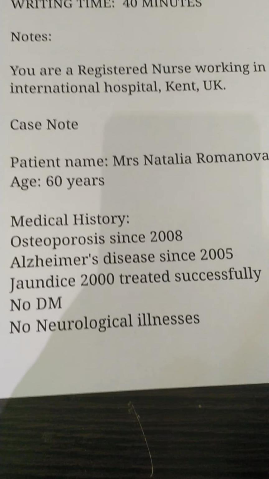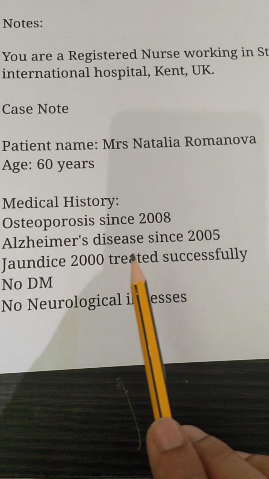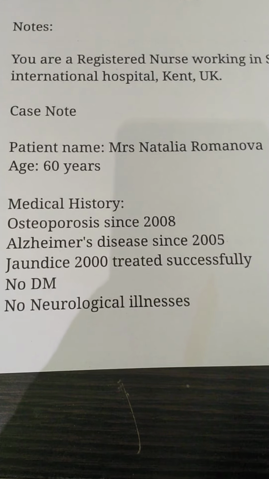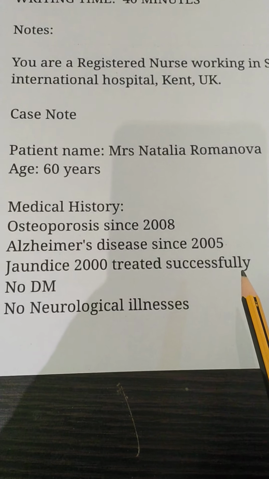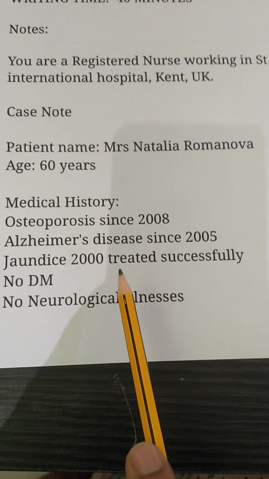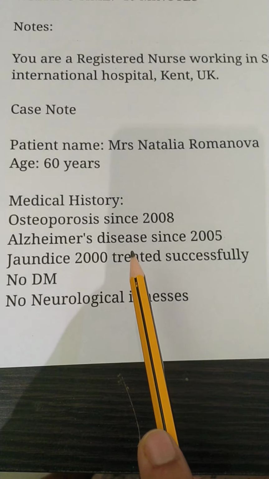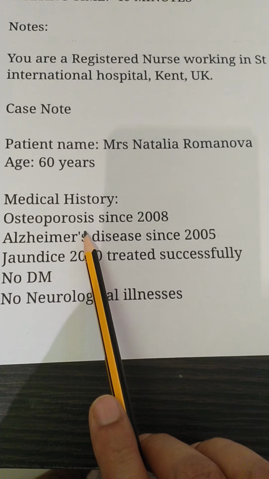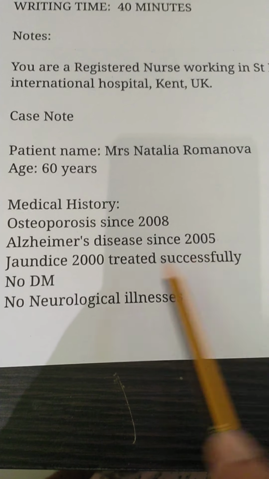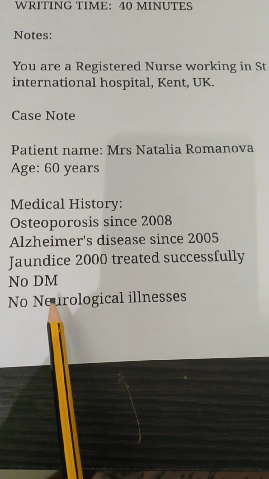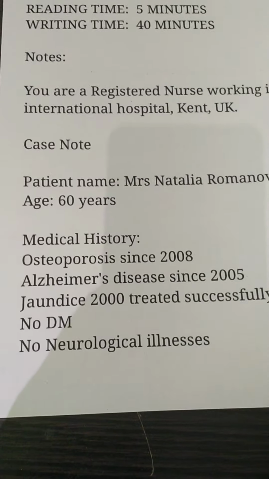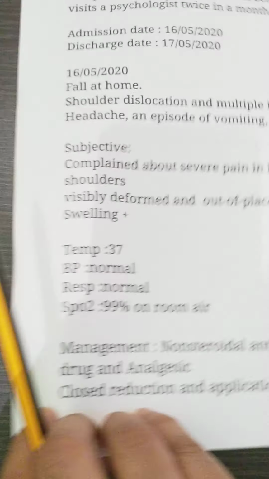From all this medical history, we should know what information this community nurse should know when she is providing home care for this patient. So what information do you think you want to include in this medical history? The osteoporosis we can include, and Alzheimer's. The jaundice was treated already, so no need to mention. Then no DM, so no need. No neurological illness, so those are the relevant information.